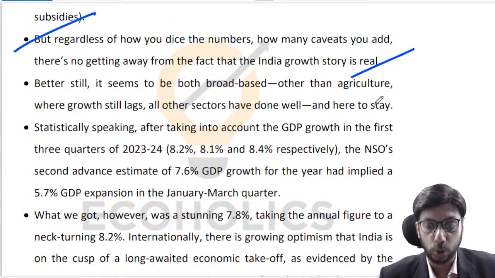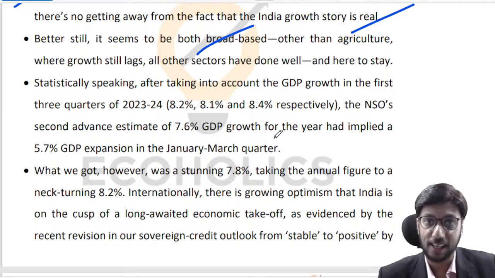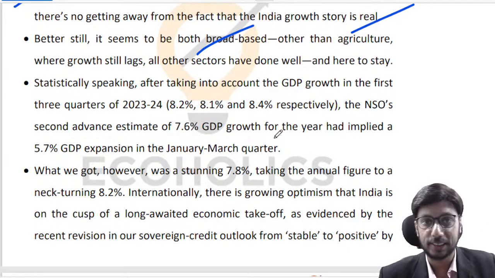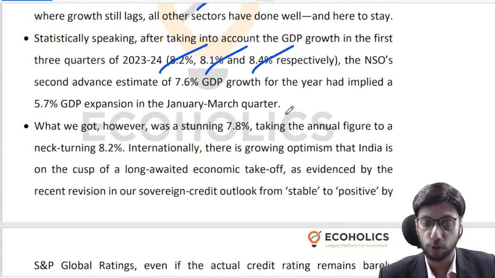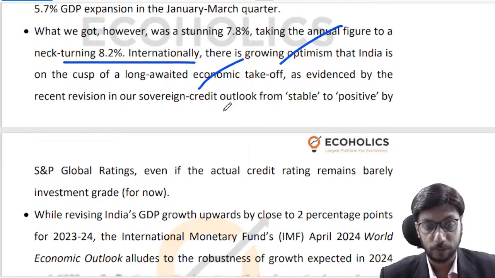It shows that India's growth story is real. It shows that India's growth story is broad-based, because like we discussed last week, whether it is manufacturing or mining or construction or services, all of these sectors and subsectors have been firing quite significantly in India, right? So we had 8.2%, 8.1% and 8.4% of growth in the first, second and third quarters of last financial year, right? And we were expecting our growth rate to be somewhere around 7%, but we actually got 8.2%, right? So there is a lot of growing optimism that we are nearing a takeoff stage, right?